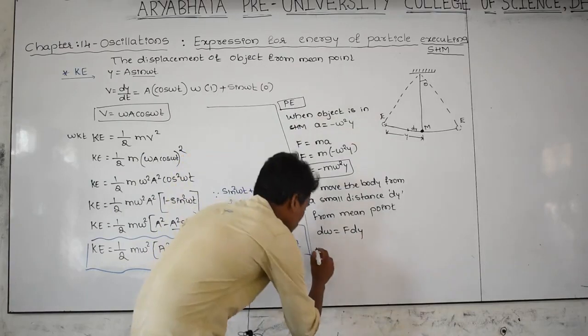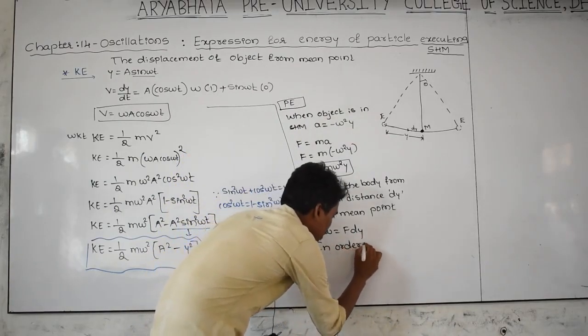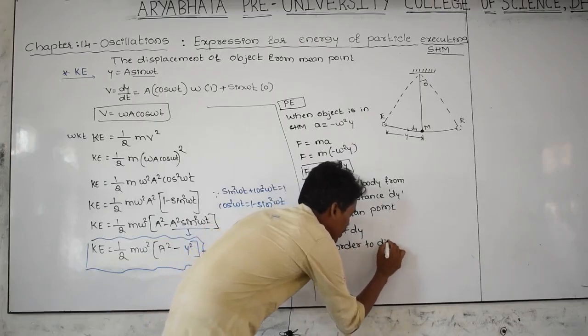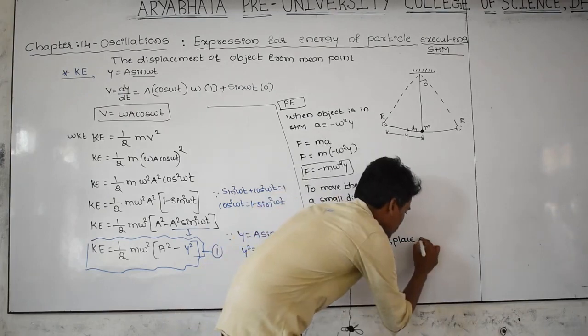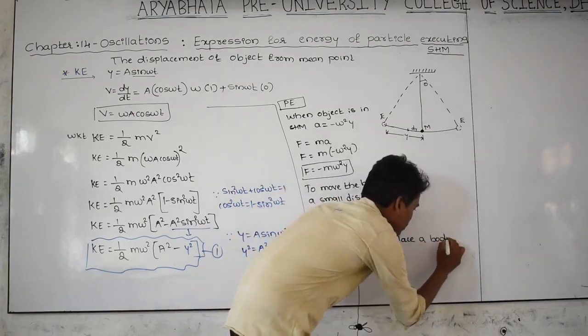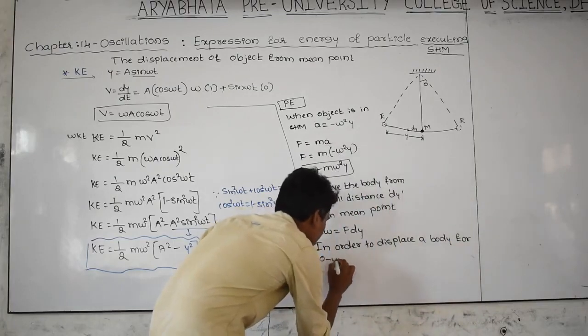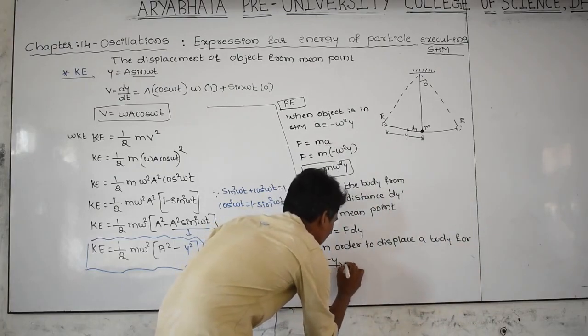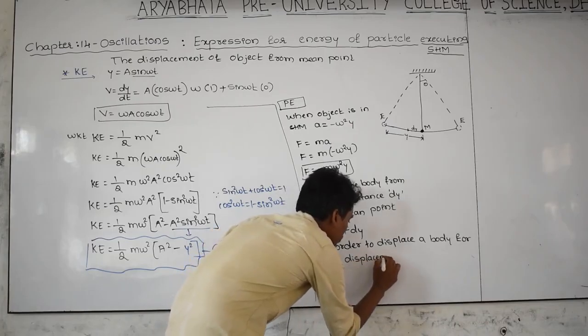And in order to displace a body for a y distance, for a y distance means 0 to y displacement. What is 0 to y displacement? That is the total displacement.